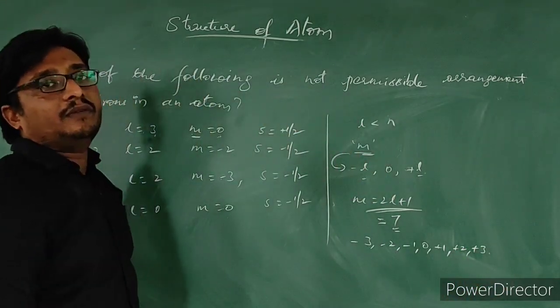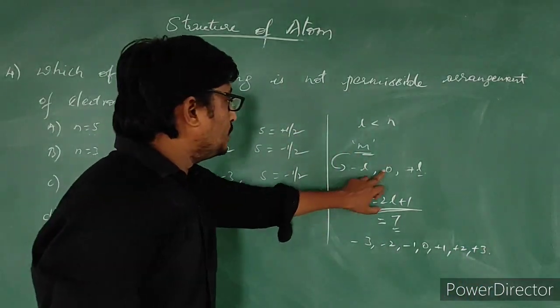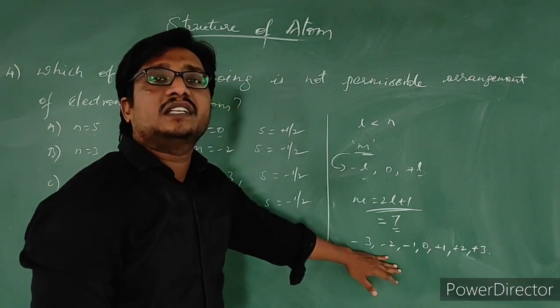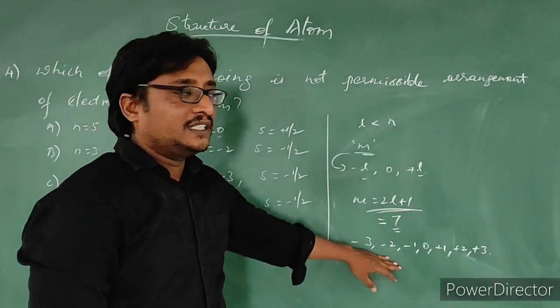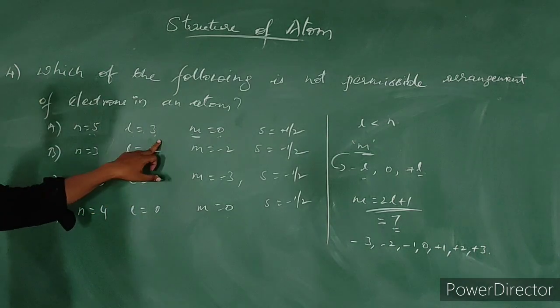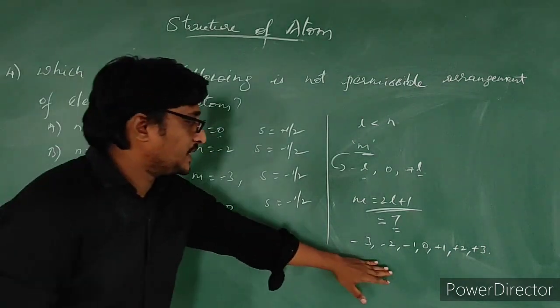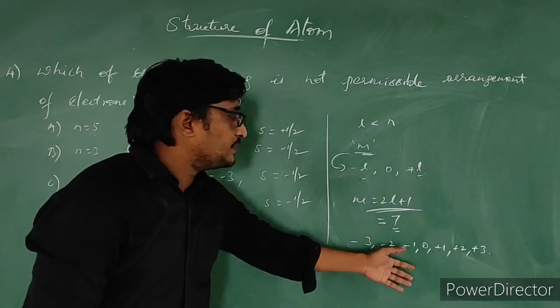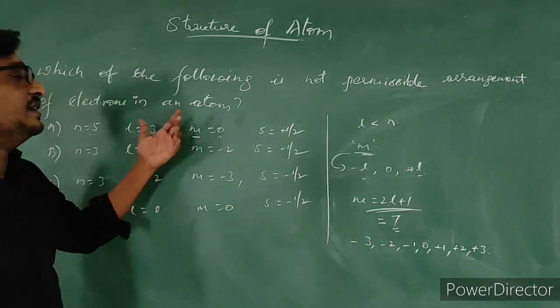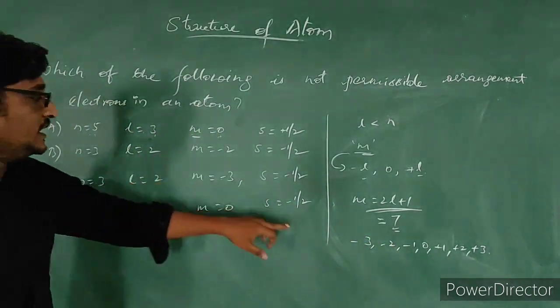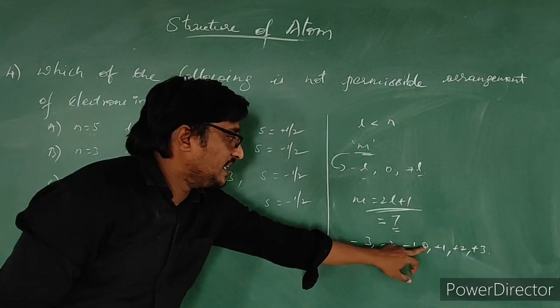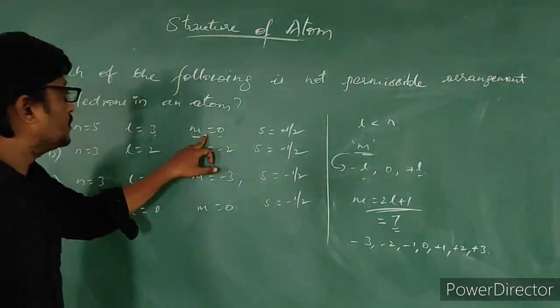So minus L to plus L including 0 means this is the meaning. Here L is equal to 3, and M can take any one of these values. M is having 0 value, so this is also permissible.